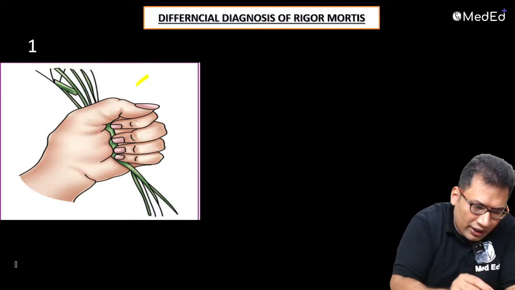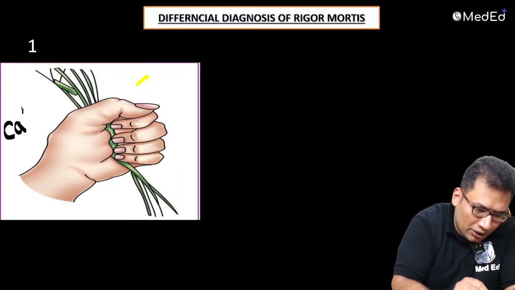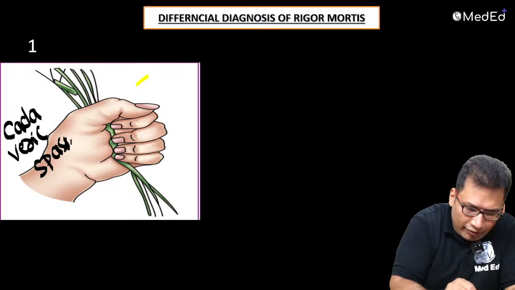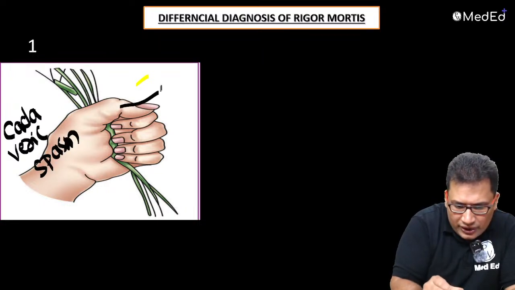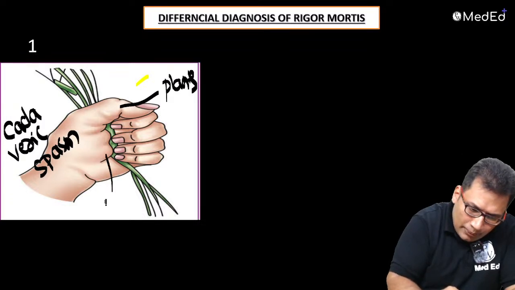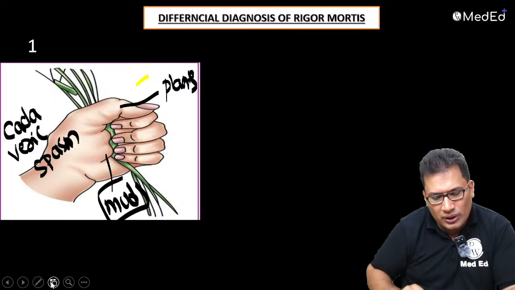This is cadaveric spasm. Very good. And you can see the plants, and also you can see the mud. So it is a case of drowning.